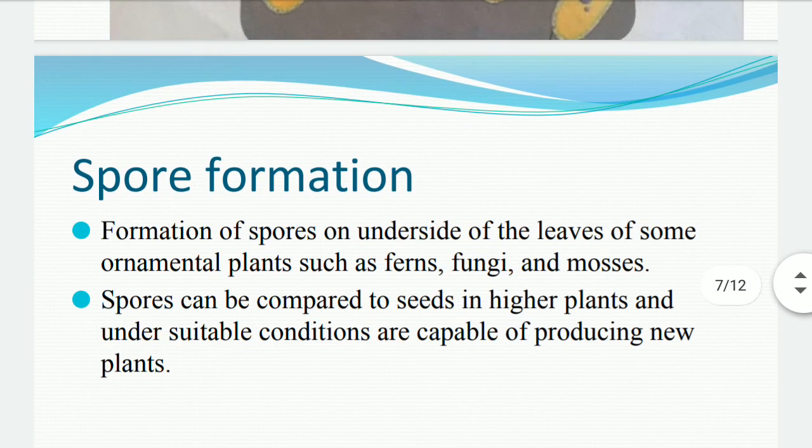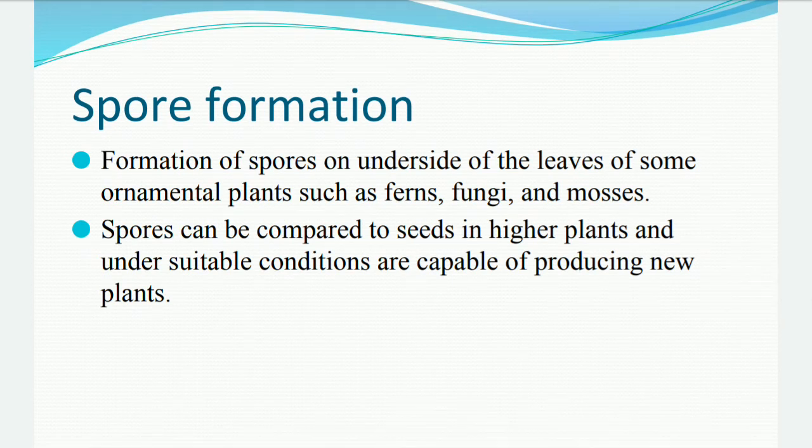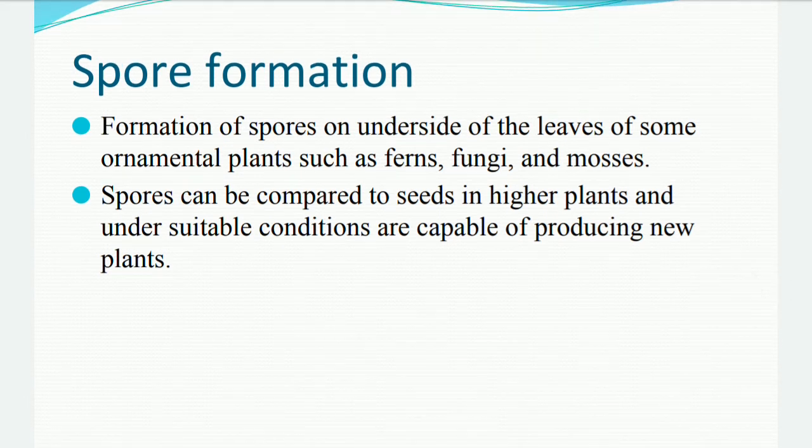Next is spore formation. Spores are structures which can be seen on the underside of the leaves of some plants such as ferns, fungi, and mosses. These spores can be compared to seeds in the higher plants, but they are not seeds. They are very light. They fly in the air or float in water, and when they find suitable conditions, they produce a new independent plant. So this type of reproduction is called spore formation.